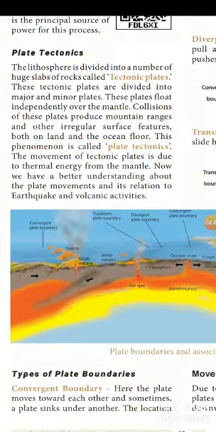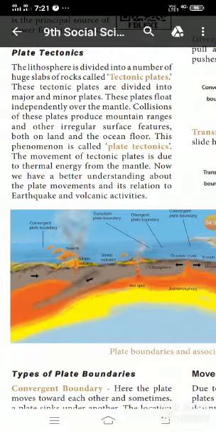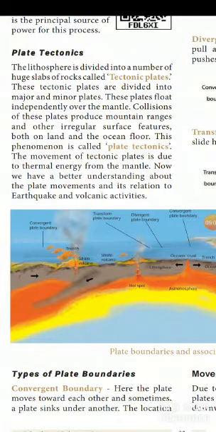Next one, plate tectonics. The lithosphere is divided into a number of huge slabs of rock called tectonic plates. Lithosphere means the solid outer part of the earth. These tectonic plates are divided into two categories, major and minor plates.